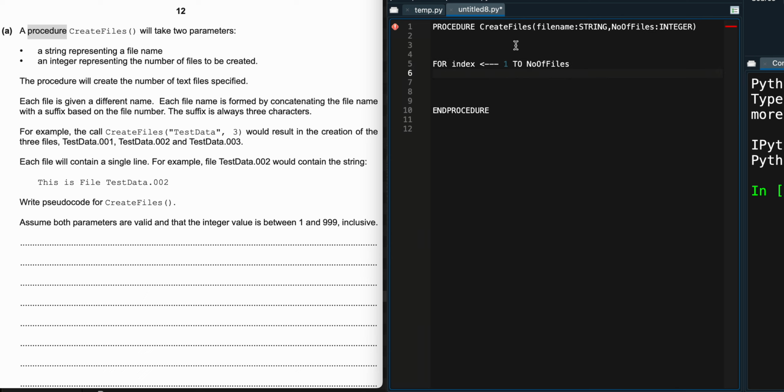What I need to do now is that the index is going to come through as a number here. So I need to create a suffix for each and every number that I'm going to be dealing with. I might need to change my index into a string so that I can concatenate these. Right now it's a num, so I'll say NUM_TO_STRING.